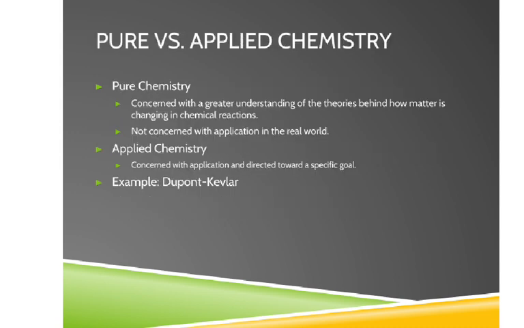So there are two ways that you can split up chemistry. One is known as pure chemistry and the other is known as applied chemistry. And if you look at the words, you may be able to infer what that really means. So pure chemistry is concerned with greater understanding of theories behind how matter is changing in chemical reactions.